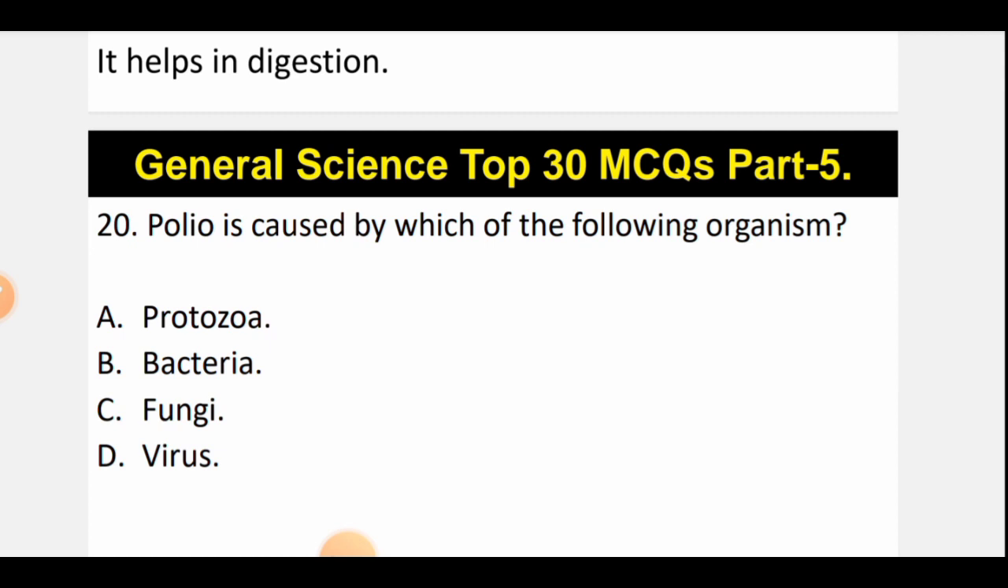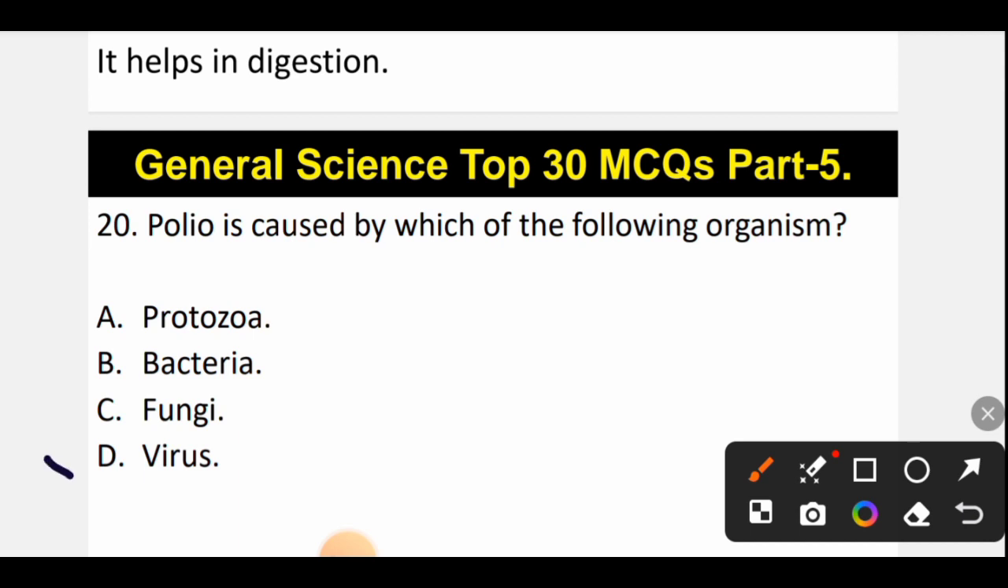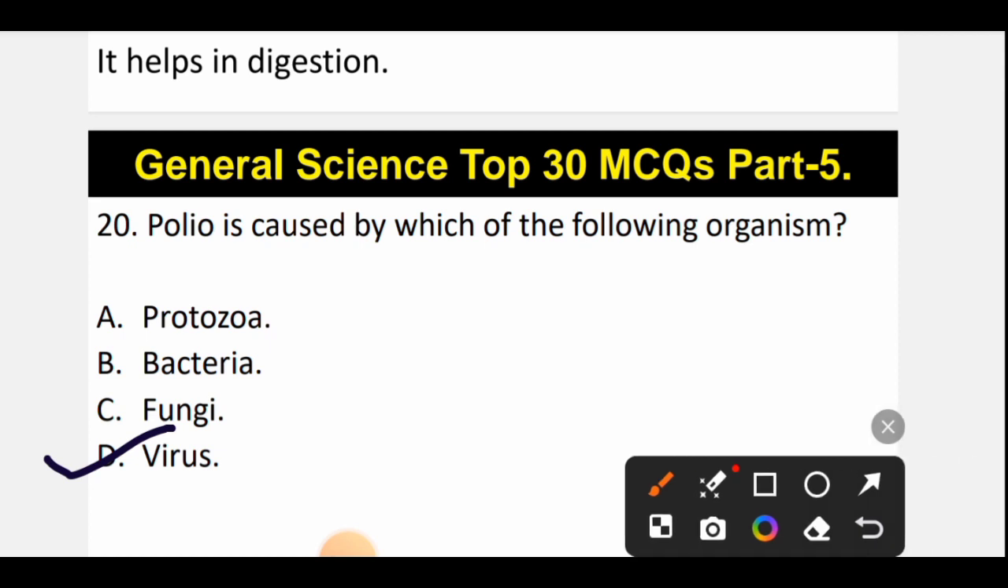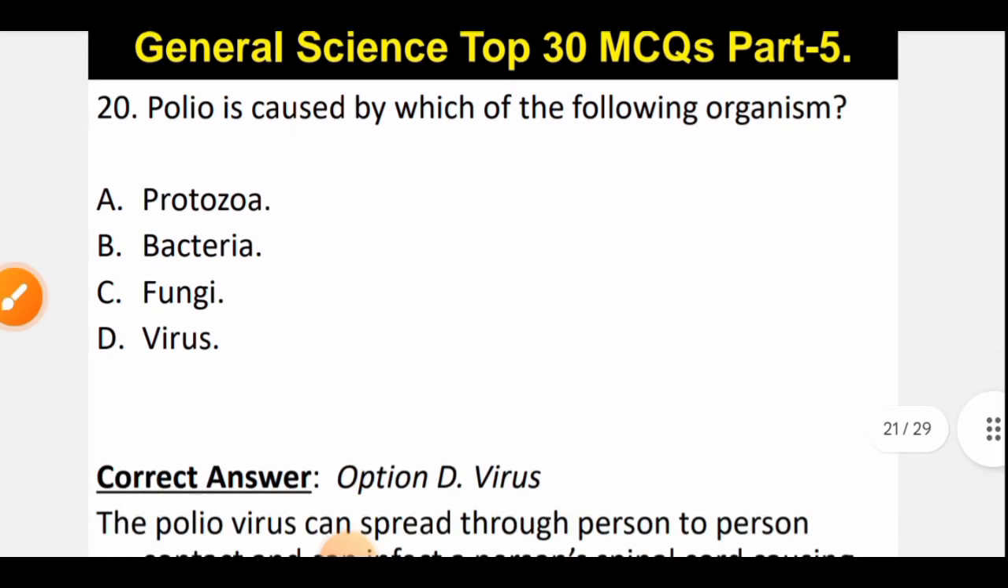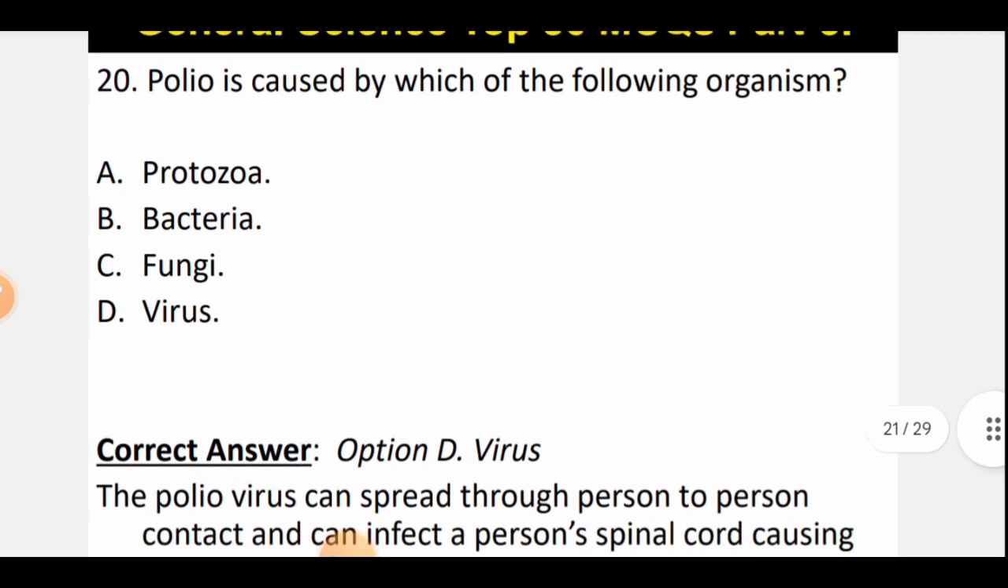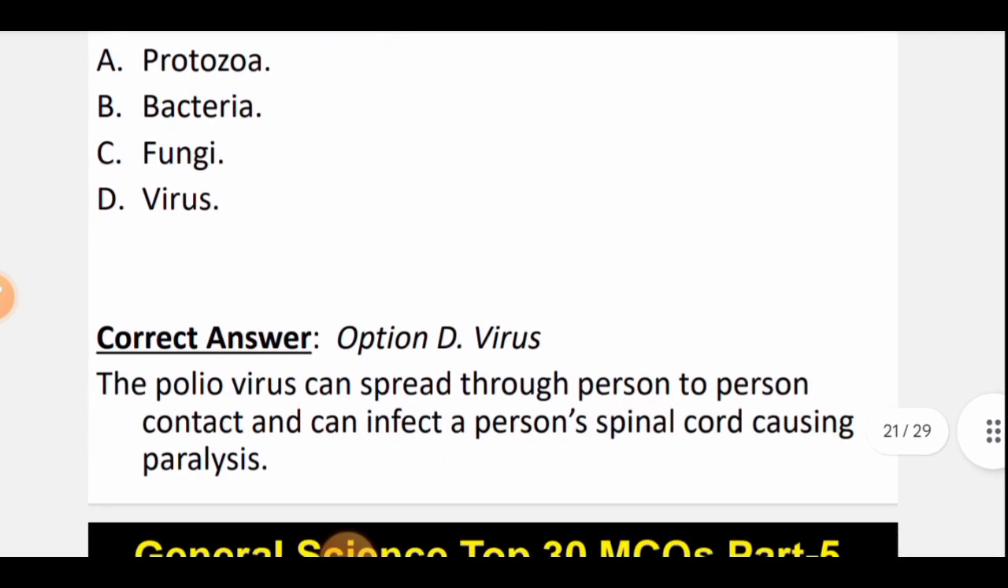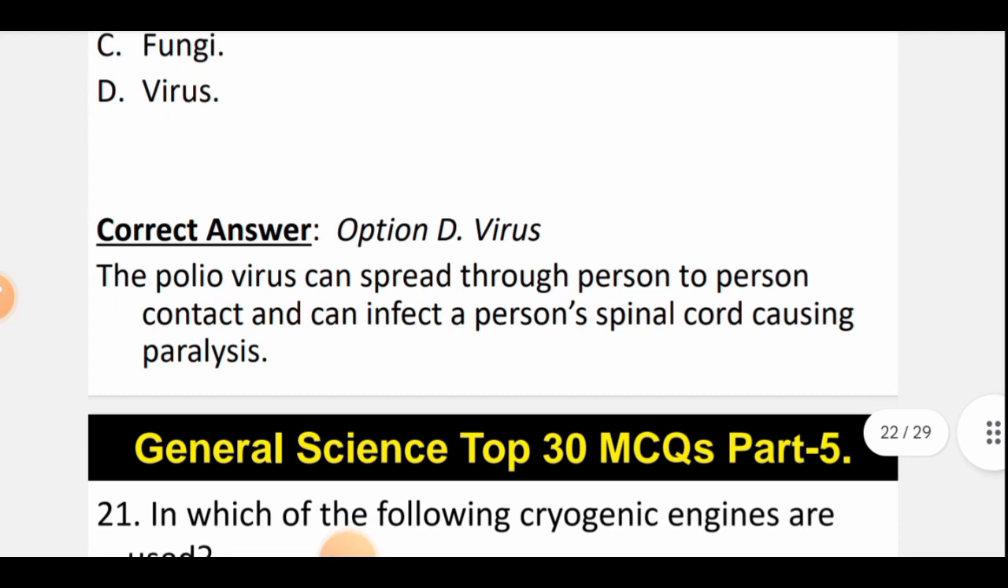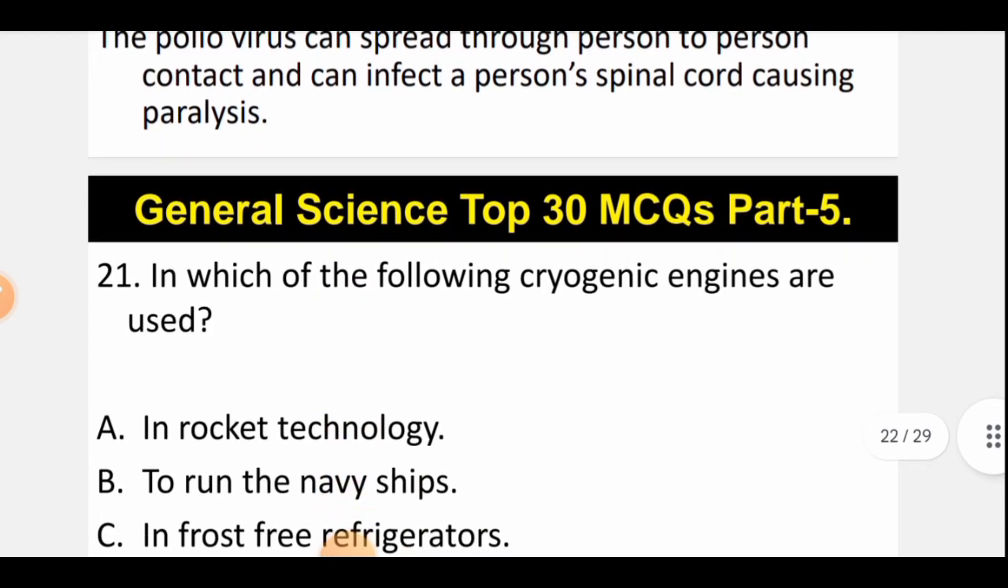Polio is caused by which of the following organisms? So polio is caused by, correct option is option D, that is virus. A polio virus can be transferred from one person to another person, and it infects the spinal system of that person, and that person gets affected with polio. So polio is caused by virus. So D is the correct option, and the person's spinal cord is paralyzed. Now let's move to question number 21.